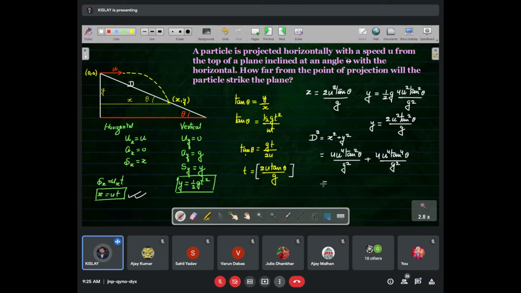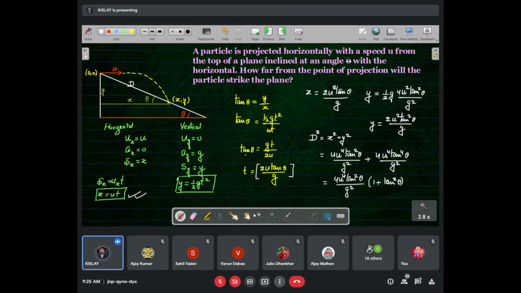If we take the common, 4u to the power 4 tan square theta and g square can be taken common. The remaining part is 1 plus tan square theta.